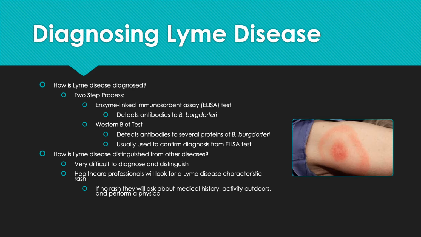Moving on, how is Lyme disease distinguished from other diseases? This is a very, very difficult question because it is difficult to diagnose and distinguish this disease from other diseases. Healthcare professionals will usually look for a Lyme disease characteristic rash. There's actually a picture of a typical rash from Lyme disease on this slide. And if no rash is present and they have other symptoms of Lyme disease, they will ask for a medical history, any activity outdoors, and perform a physical on the patient.